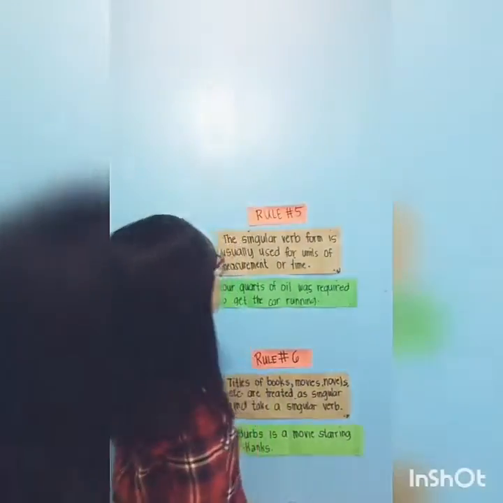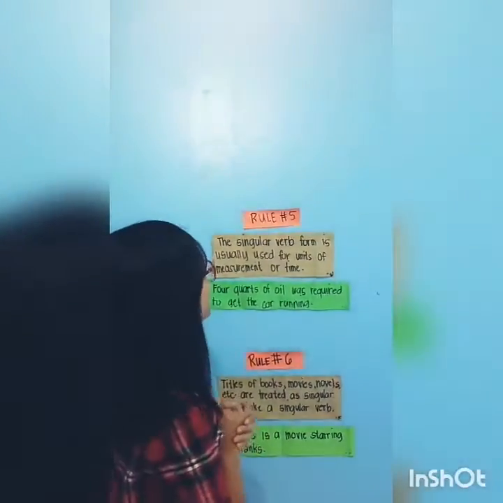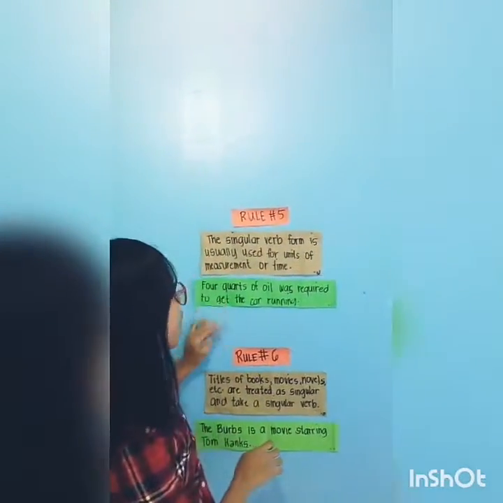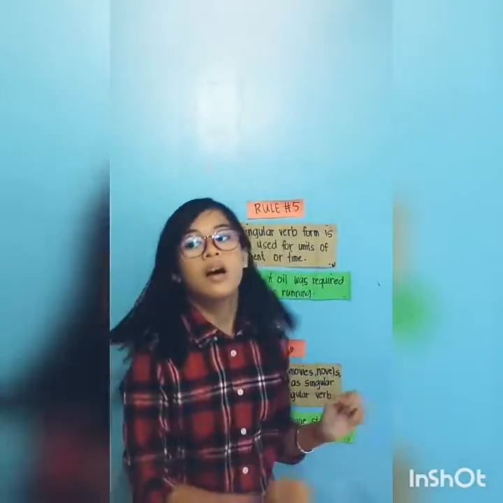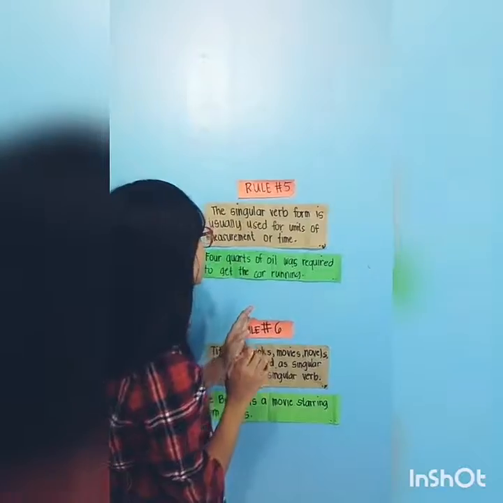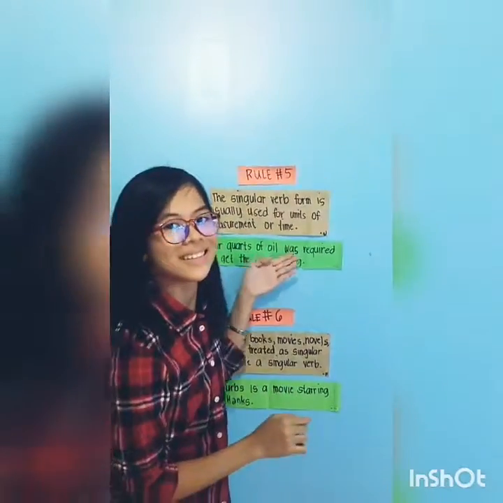Rule number 5. The singular verb form is usually used for units of measurement or time. Example, 4 quarts of oil was required to get the car running. Our unit is 4 quarts and our singular verb is was.